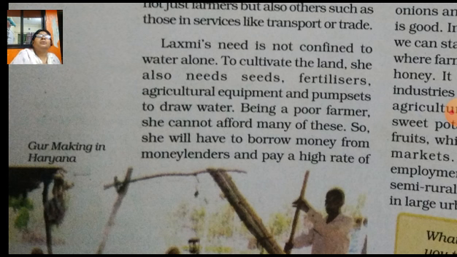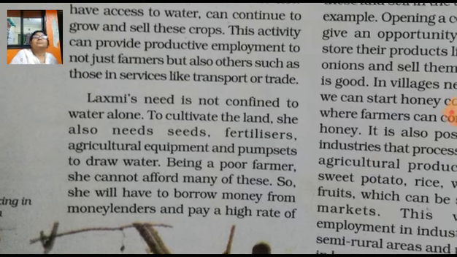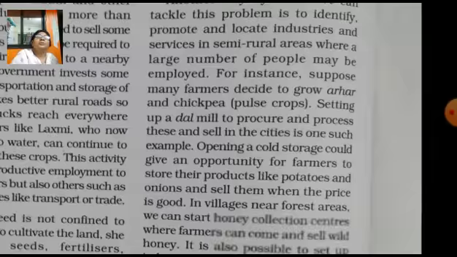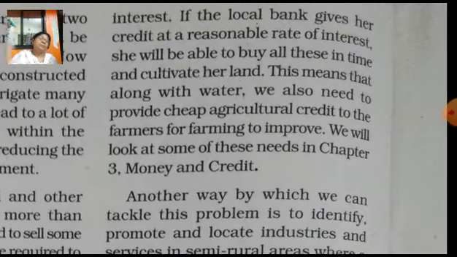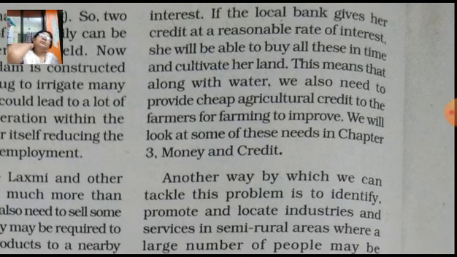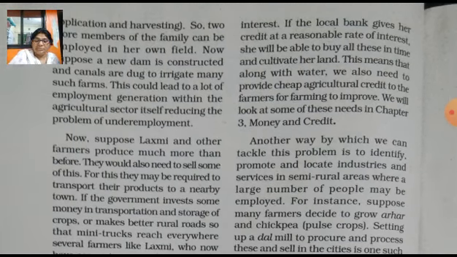So she will have to borrow money from the money lender and pay a high rate of interest. So besides water, she requires other factors for production that we have just discussed: fertilizers, seeds, pump sets, all these things.